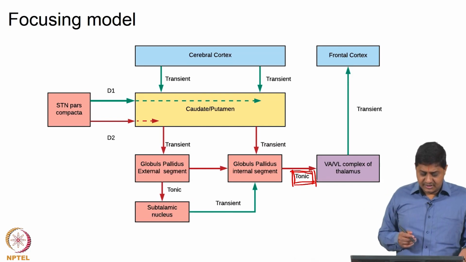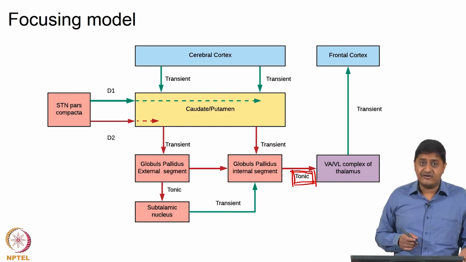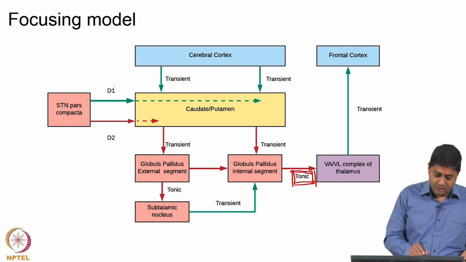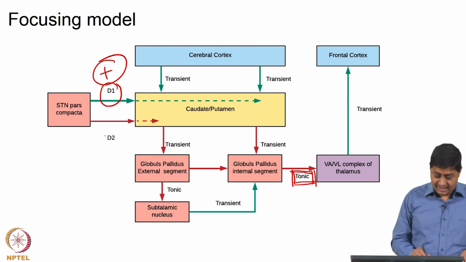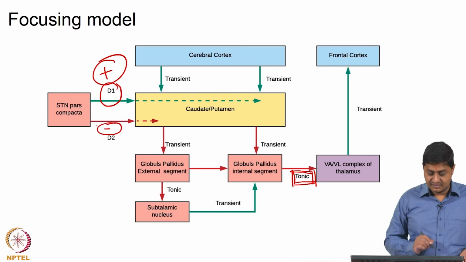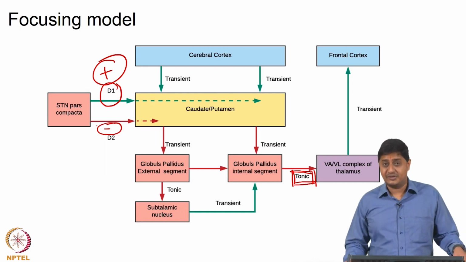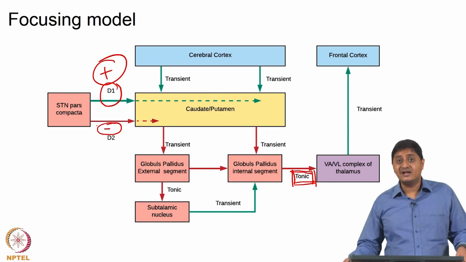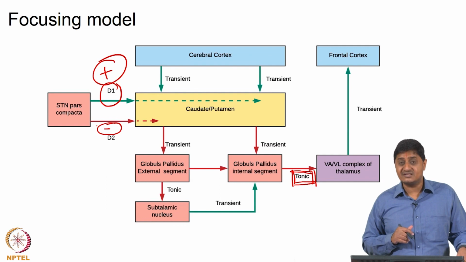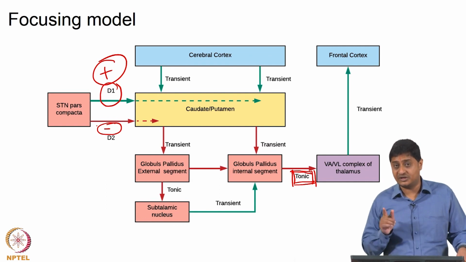Important to note is the role of dopamine in this, right. It turns out that dopamine excites the neurons in the direct pathway and inhibits the neurons in the indirect pathway. But the direct pathway essentially has an excitatory influence on the thalamocortical neurons, and the indirect pathway essentially has an inhibitory influence on the thalamocortical neurons.